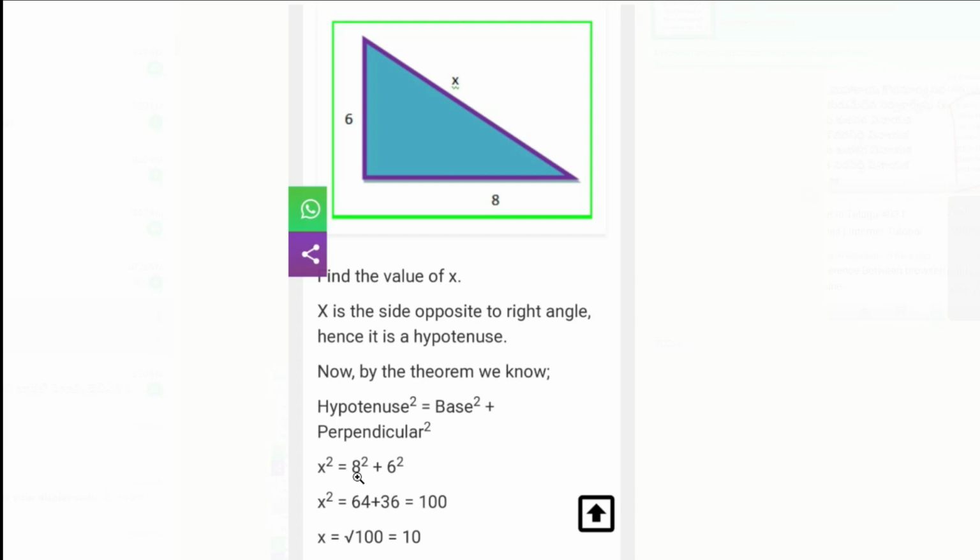8 square, 8 into 8, 64. 6 square, 6 into 6, 36. So 64 plus 36 is equal to 100. So x square equals 100.